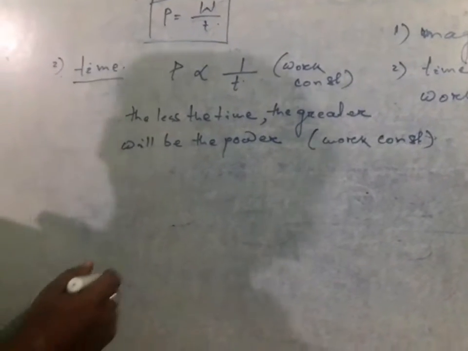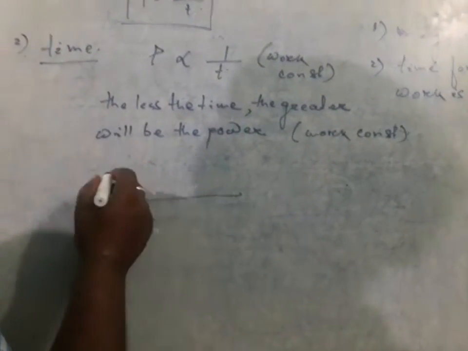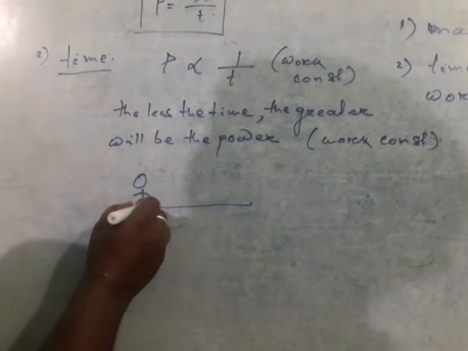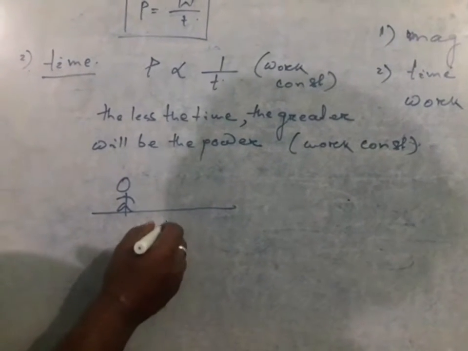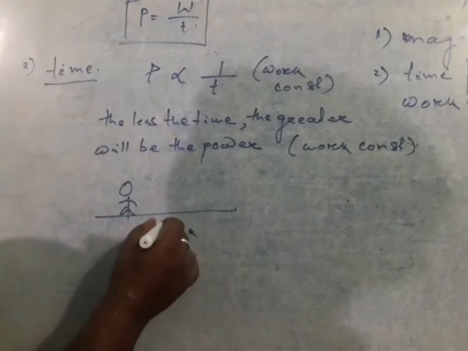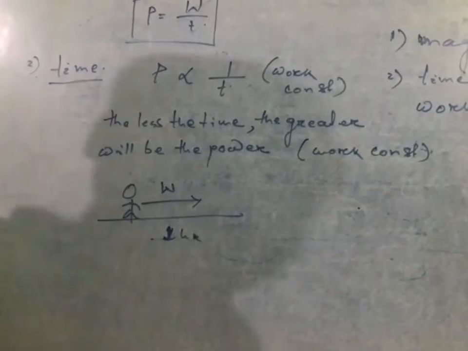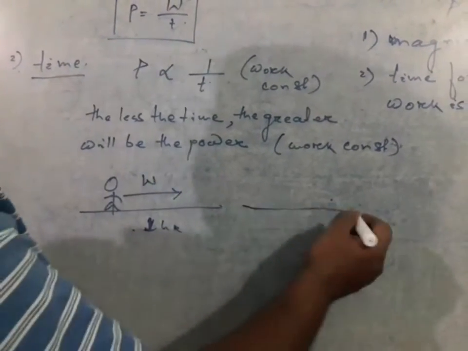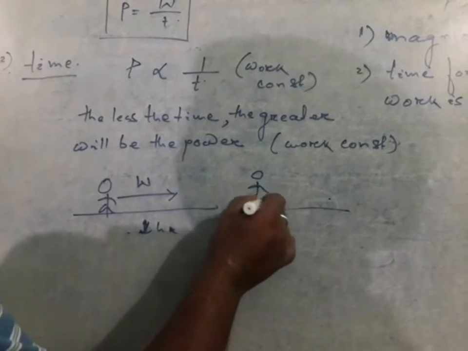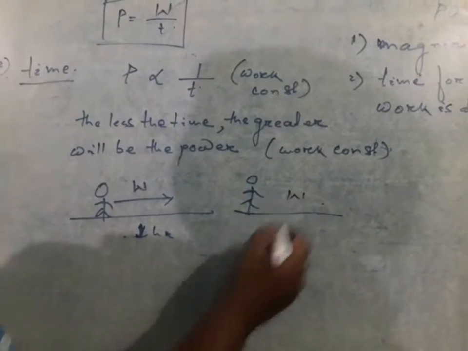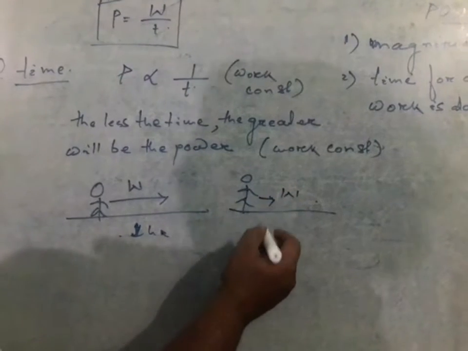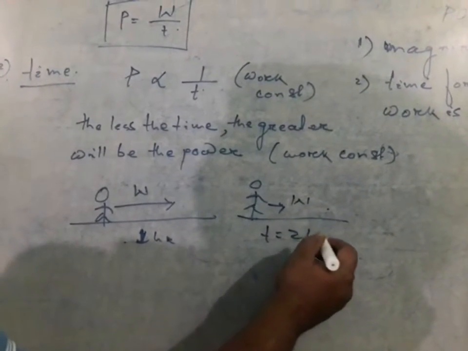Let us consider that a person is working in a certain field, working for 1 hour. Suppose the amount of work done is W. In the second case also the person is working with the same magnitude W, but the time taken is equal to 2 hours.